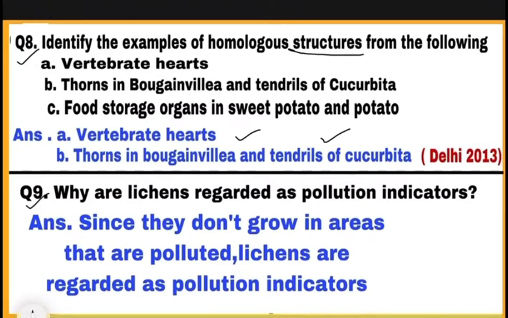Question 9. Why are lichens regarded as pollution indicators? They do not grow in areas that are polluted. जहाँ lichens grow नहीं कर पा रहे means वहाँ pollution ज़्यादा है. Thus, lichens are regarded as pollution indicators.